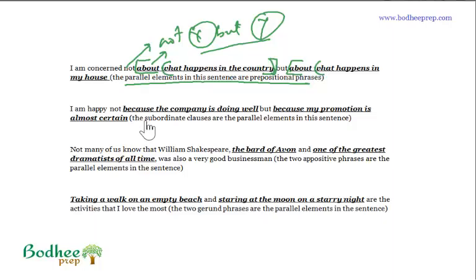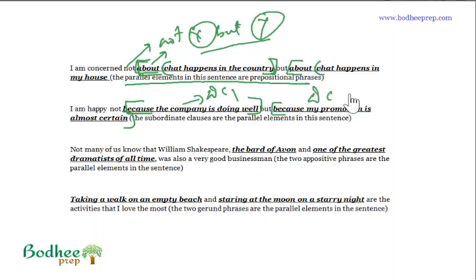I'm happy not because the company is doing well. So what do we have here? The way we had prepositional phrases here, here we have clauses because the company is doing well, right? So it's a subordinate clause because it is not an independent clause. It's not independently meaningful. I'm happy not because the company is doing well, but because my promotion is almost certain, right? So here we have the dependent clause 1.